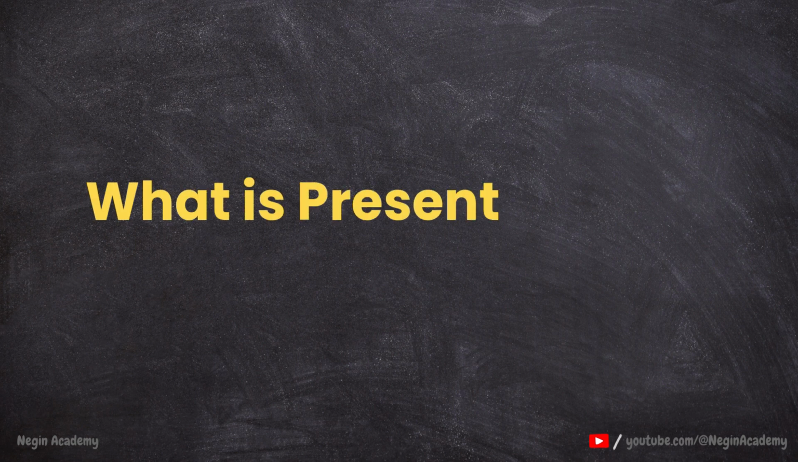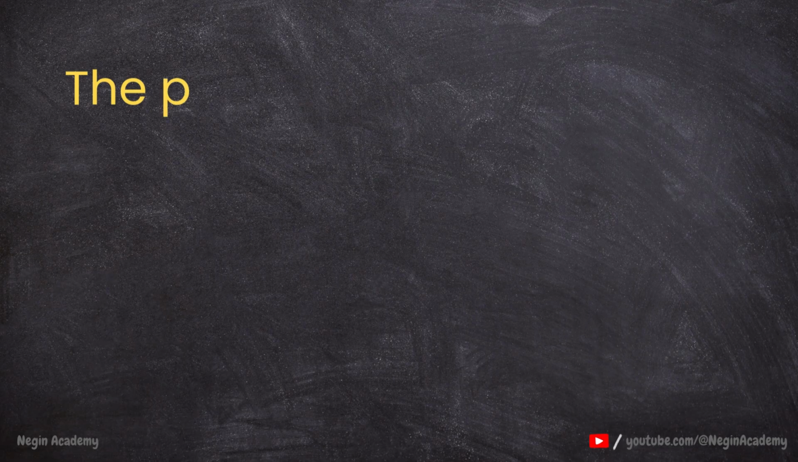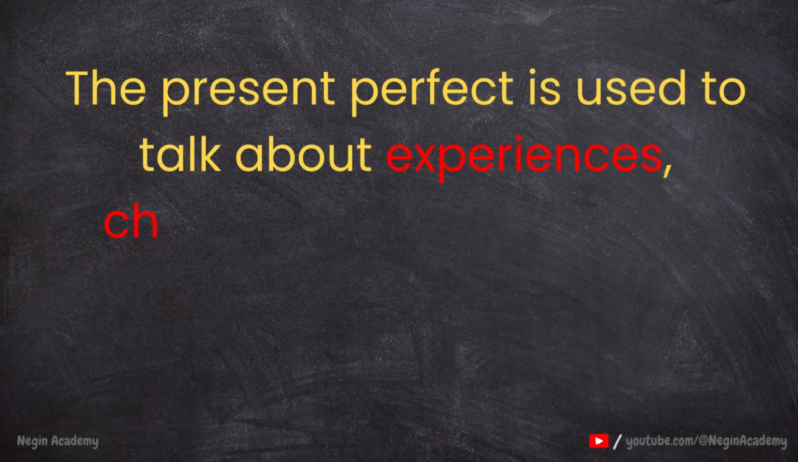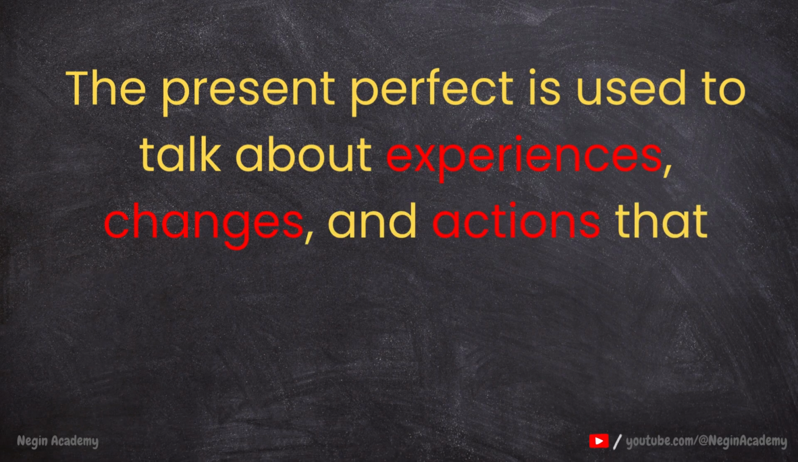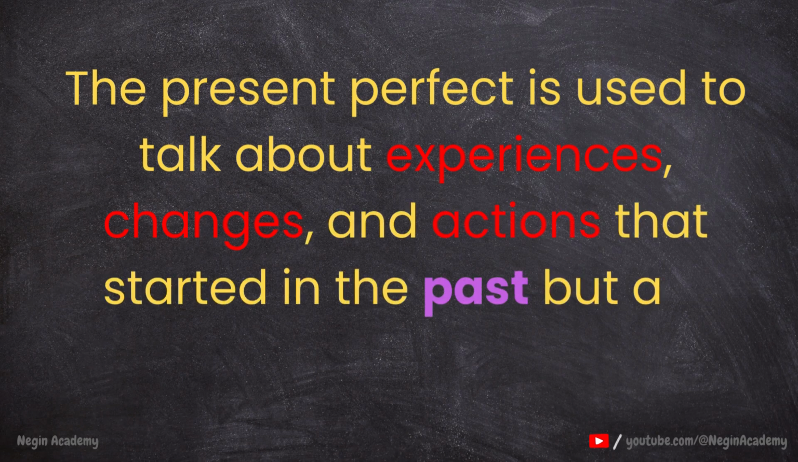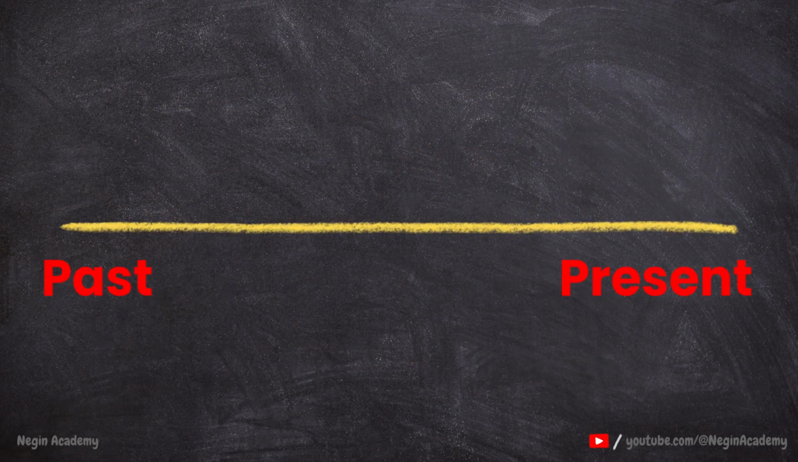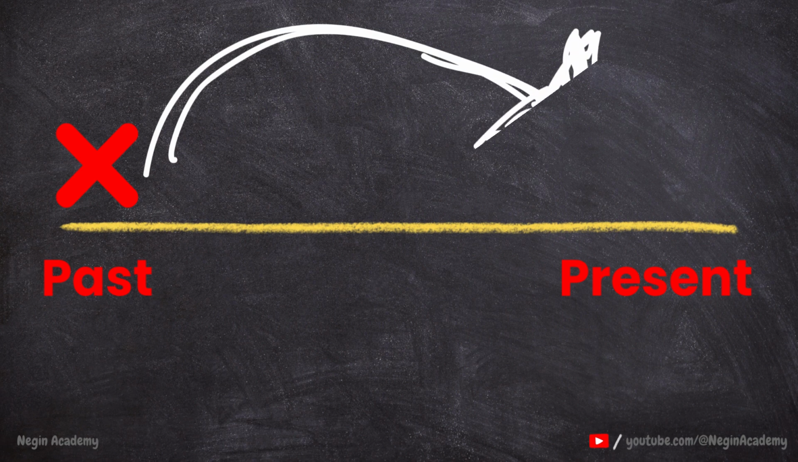What is present perfect? Let's find it out together. The present perfect is used to talk about experiences, changes, and actions that started in the past but are connected to now. So experiences, changes, and also actions are important in this grammatical structure. We have to know the actions, they all started in the past, but they continue to present.